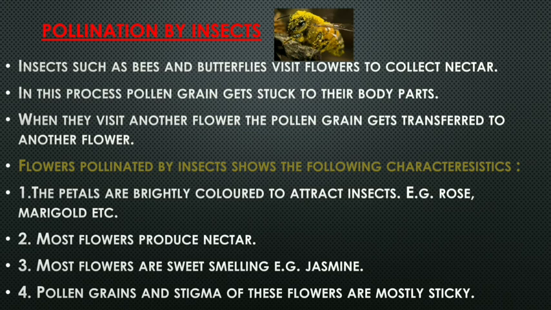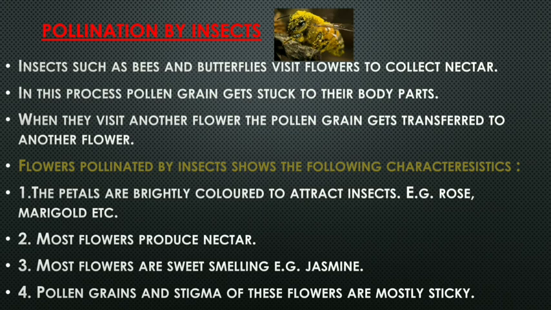Pollination by insects. Now, insects also help in the process of pollination. Insects such as bees and butterflies visit the flower to collect nectar. As we know, the honeybee produces honey with the nectar of the flower. So in this process, when the bee goes and sits on a flower, what happens? The pollen grain gets stuck on the body of the bee, and then as the bee goes to the next flower, the pollen grain gets transferred from the previous flower to the next flower.